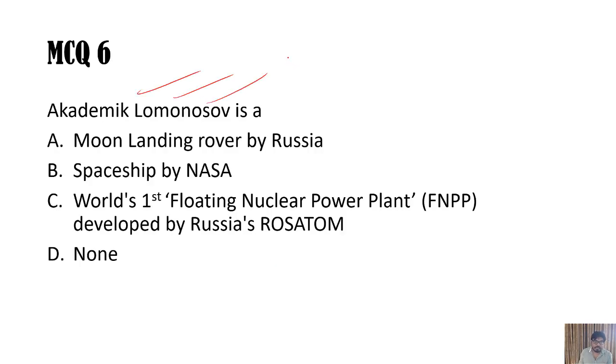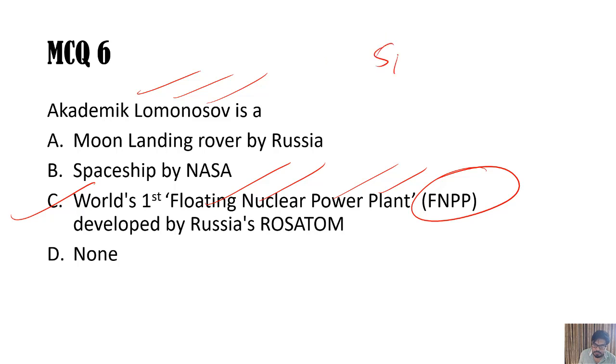What is that? Academic Lomonosov is a moon landing rover by Russia or a spaceship by NASA, or is it the world's first floating nuclear power plant, FNPP? C is the answer here. Russia has launched its first FNPP, and it will cover a distance of 5,000 kilometers in the Arctic Sea, north to Russia, and it will go to the eastern end of Russia there, where the electricity is not available.